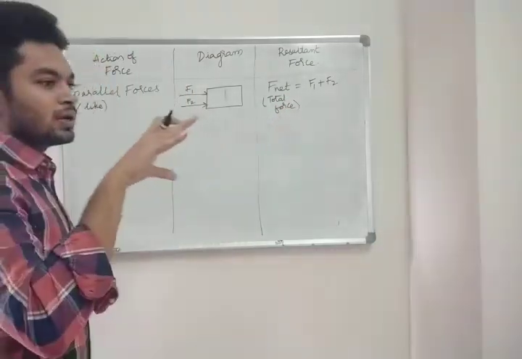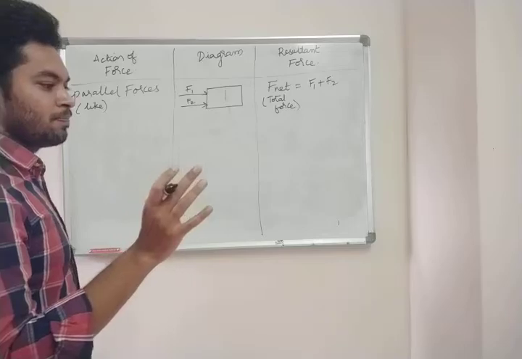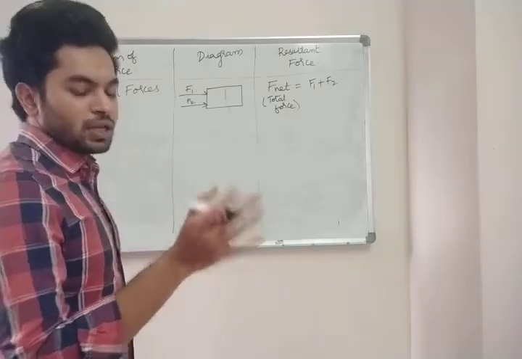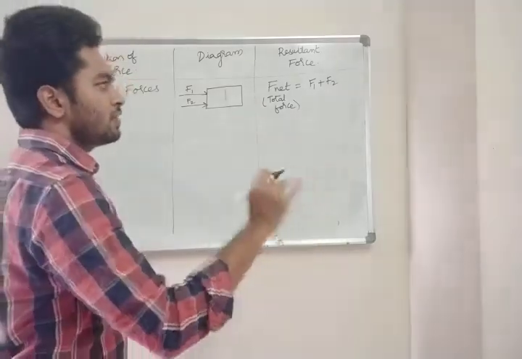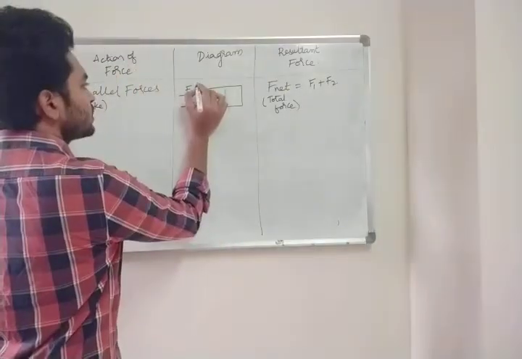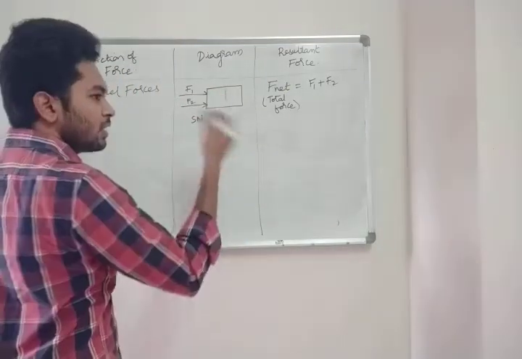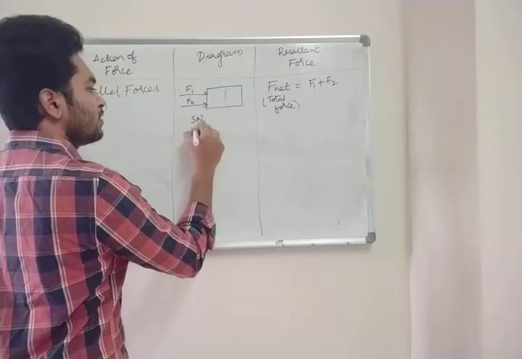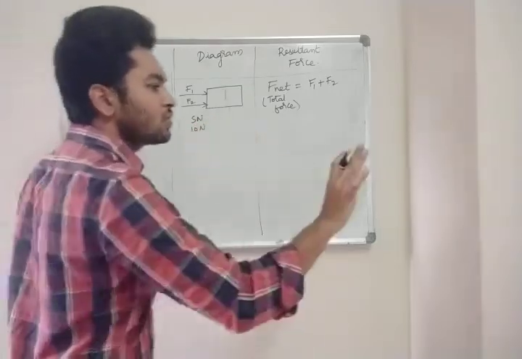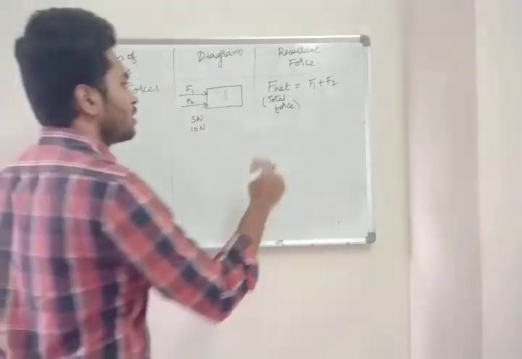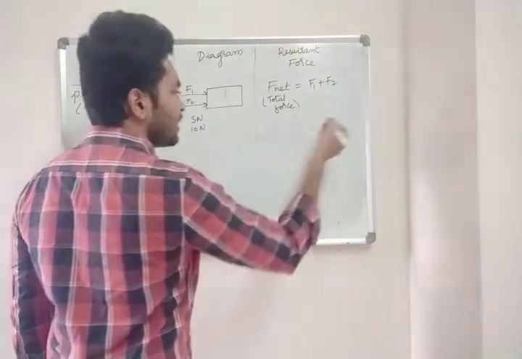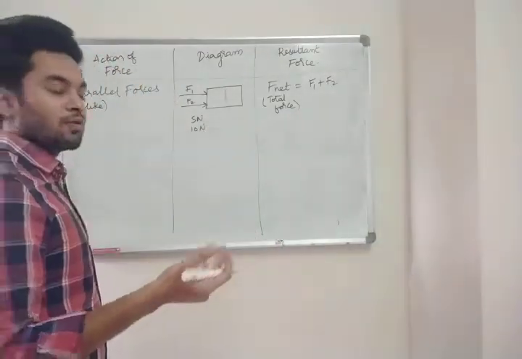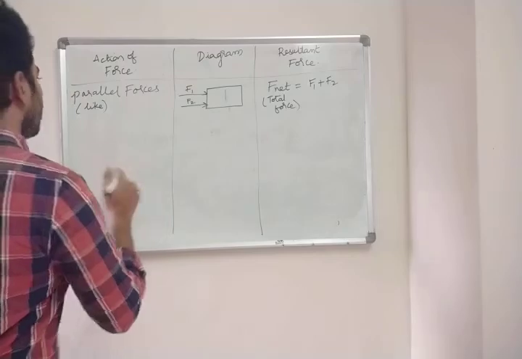Suppose a block is there and you are pushing it with 5 Newton, and your brother is pushing with another 10 Newton. What is the total force applied on the block? So F net is equal to 5 plus 10, which is 15 Newton. So that is how we do it. Now this is the first type.